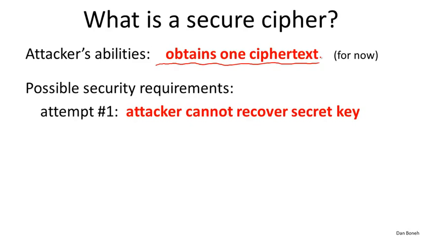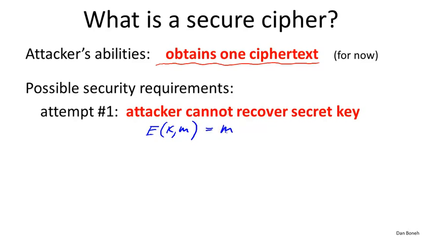The first definition that comes to mind is to require that the attacker can't recover the secret key. Given the ciphertext, he shouldn't be able to recover the secret key. But that's a terrible definition, because think about the following brilliant cipher. The way we encrypt a message using a key K is we just output the message. Okay, this is a brilliant cipher.